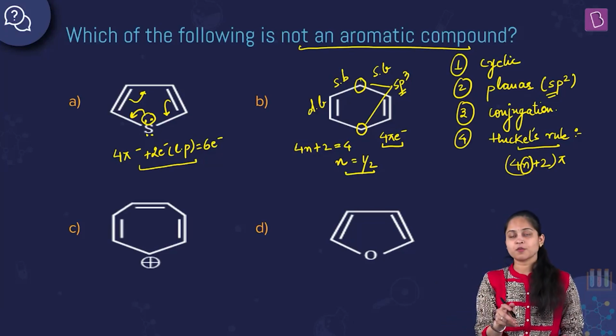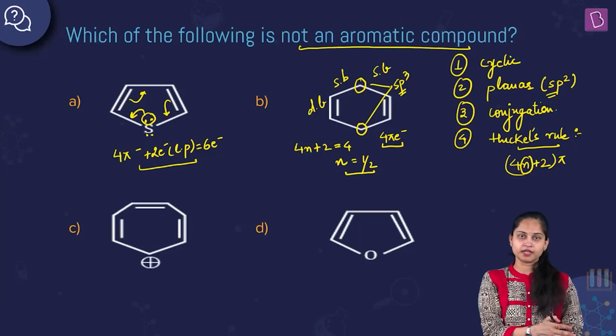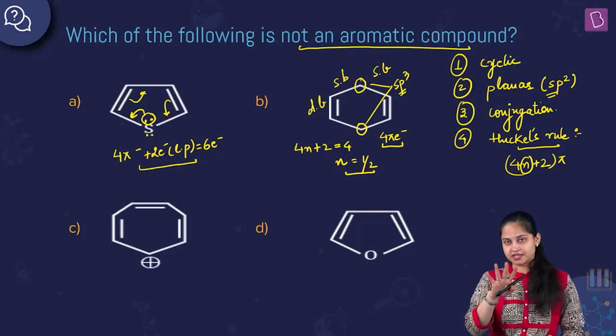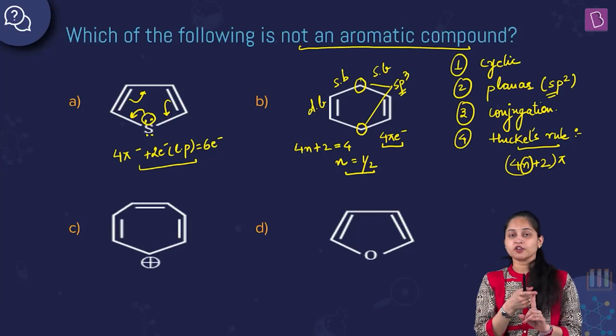Okay, we will not say option number B is anti-aromatic. For a compound to be anti-aromatic, it should be cyclic, planar, and conjugation should be there.